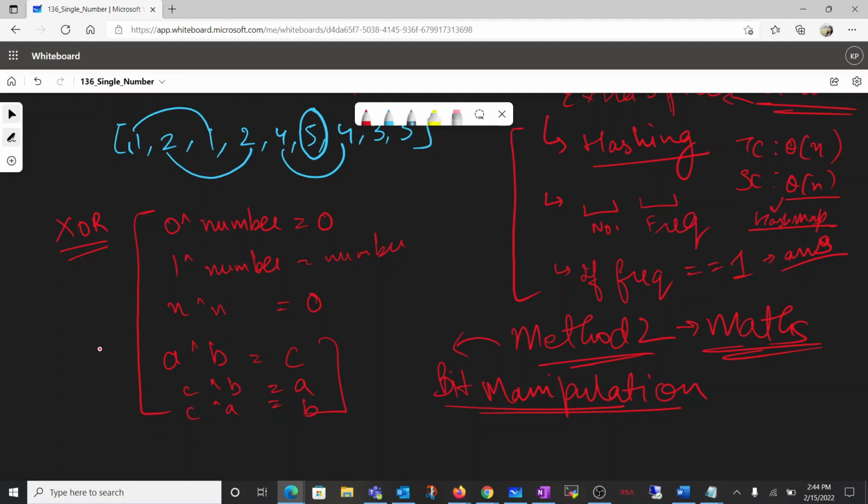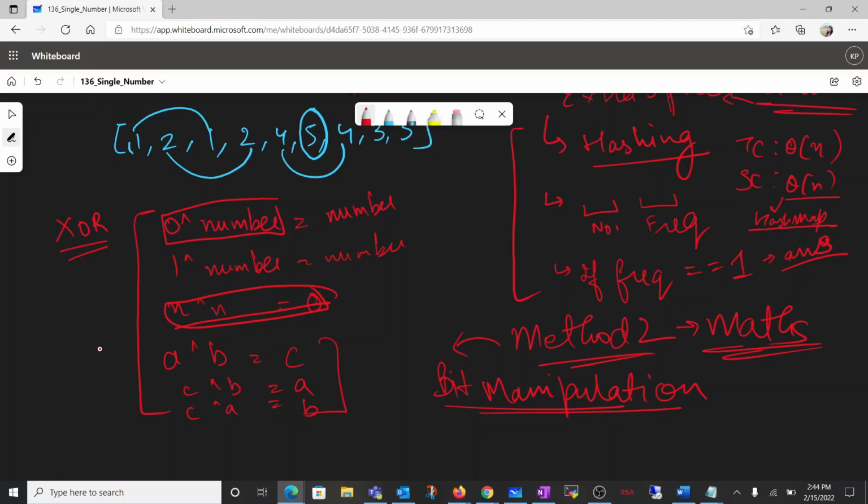Because whenever a duplicate number is encountered, it will simply become 0, right? This would be the fact. And when 0 is XOR with that particular number, here not 0 would be returned, here the number itself would be returned.